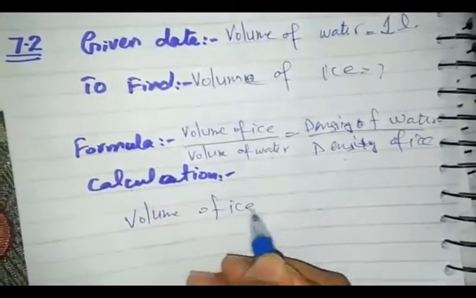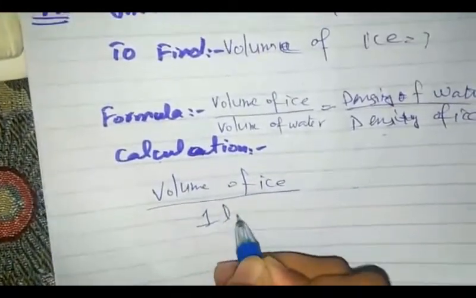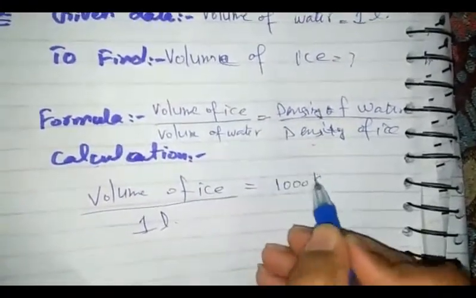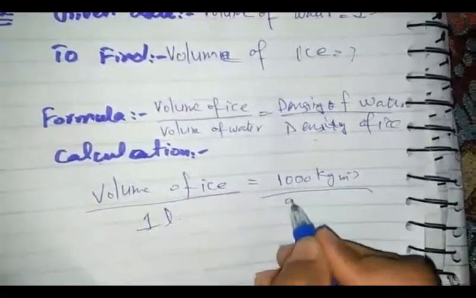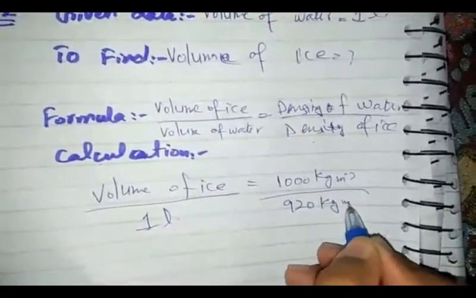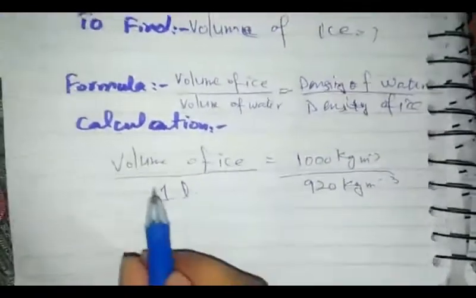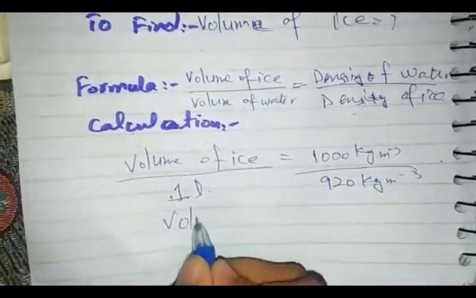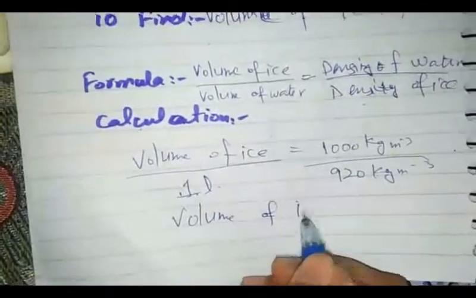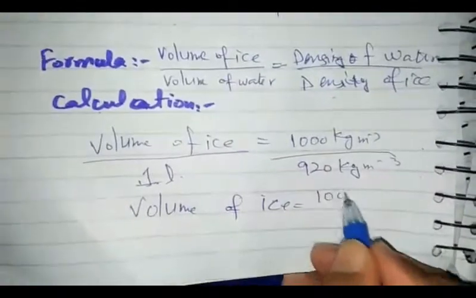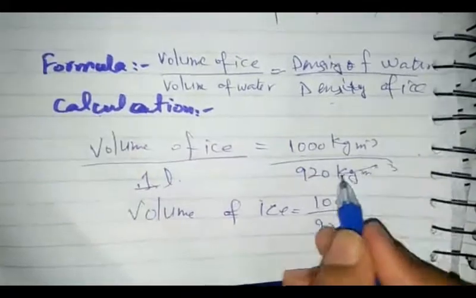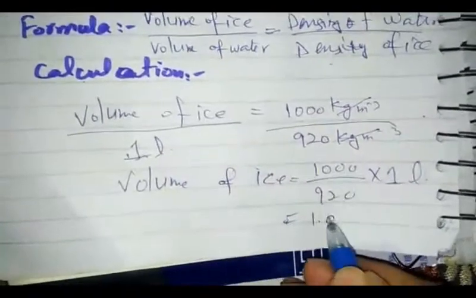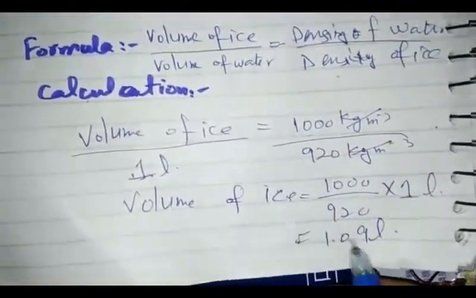In calculation, we have to put the values. Volume of ice is unknown and volume of water is 1 liter. Density of water is 1000 kilogram per cubic meter and density of ice is 920 kilogram per cubic meter. So this 1 liter is divided on this side, it will be multiplied on the other side. So volume of ice is equal to 1000 divided by 920 multiplied by 1 liter. So our answer becomes 1.09 liter. This is volume of ice.